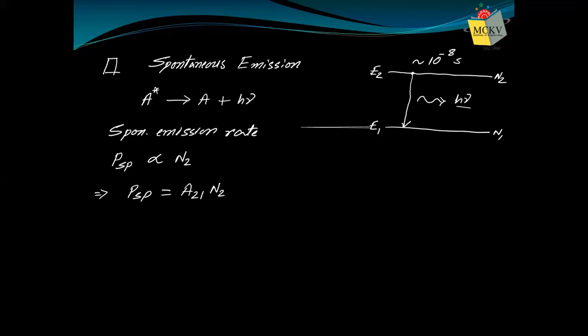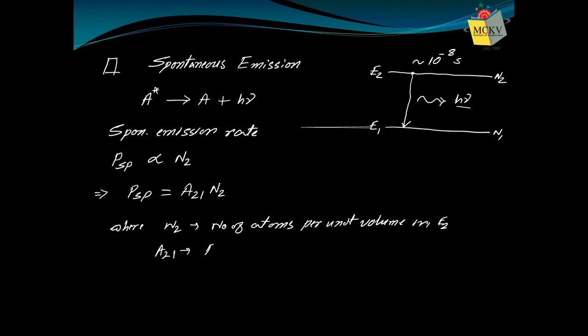That's how we write it, where N2 is the number of atoms per unit volume in E2, and A21 is the Einstein A coefficient. This is called the Einstein A coefficient.